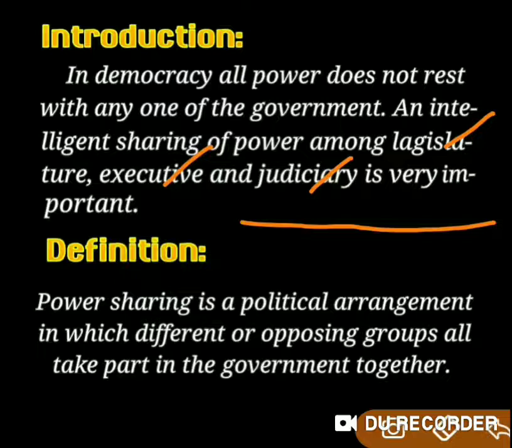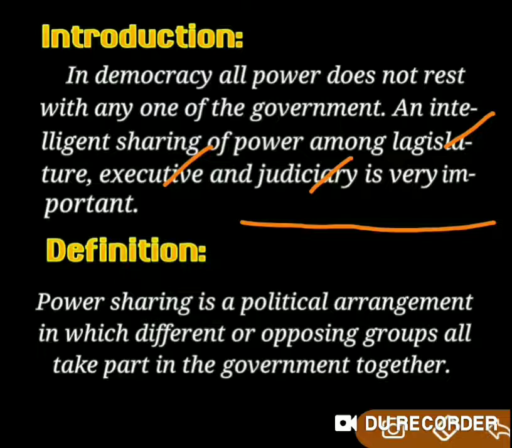That is what we have studied last year in many lessons of democracy. So here we have understood one simple point: power sharing is very important in a democratic government, or in any type of government, because it results in developing the country.